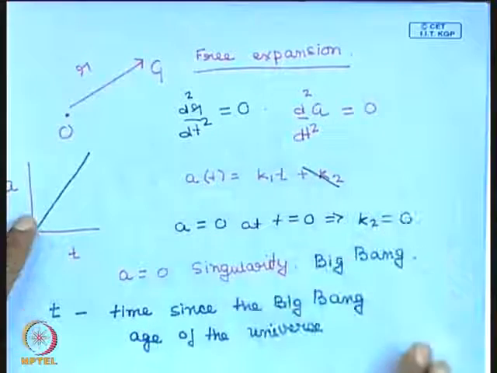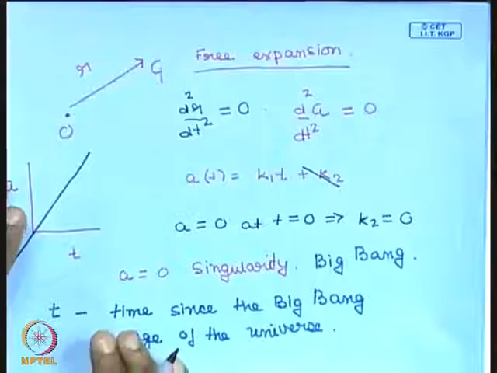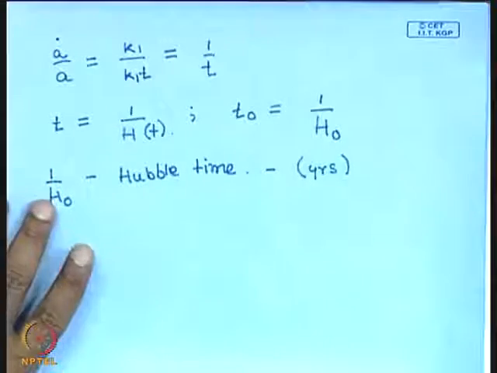Okay, but it does give us some idea of the nature of the expansion and the Big Bang and the Hubble time scale. The Hubble time scale gives us an order of magnitude estimate of the age of the universe. Let us now incorporate the effect of gravity. Strictly speaking one should be using the general theory of relativity, but in this course we shall not use it; we shall use simple Newtonian physics, and let me tell you that the results that we will get will be correct. The results match. There is no difference in the results if you were to use the general theory of relativity.